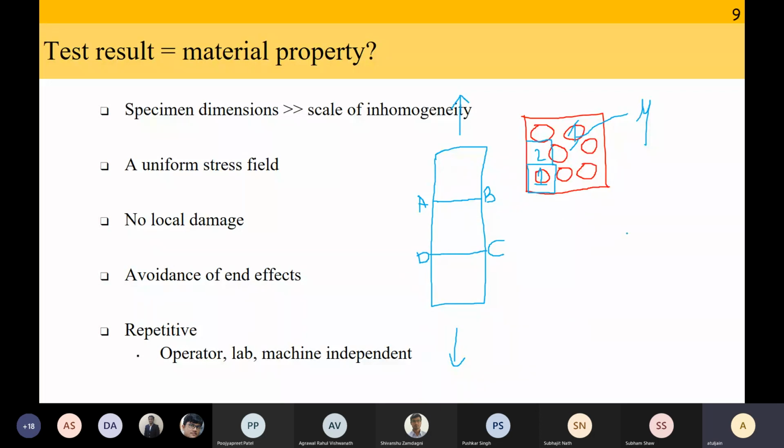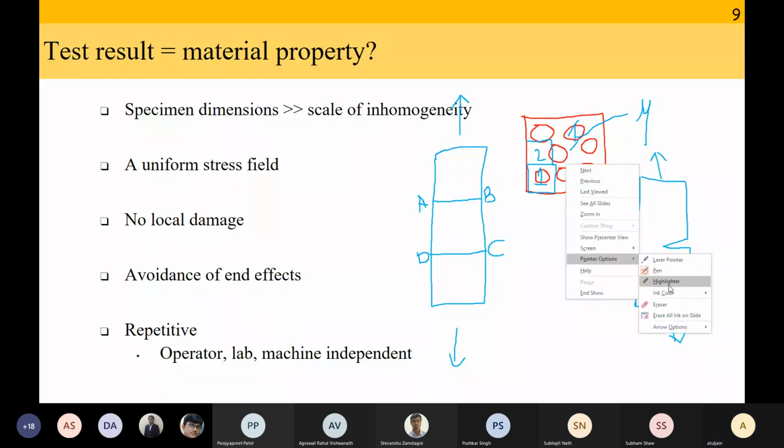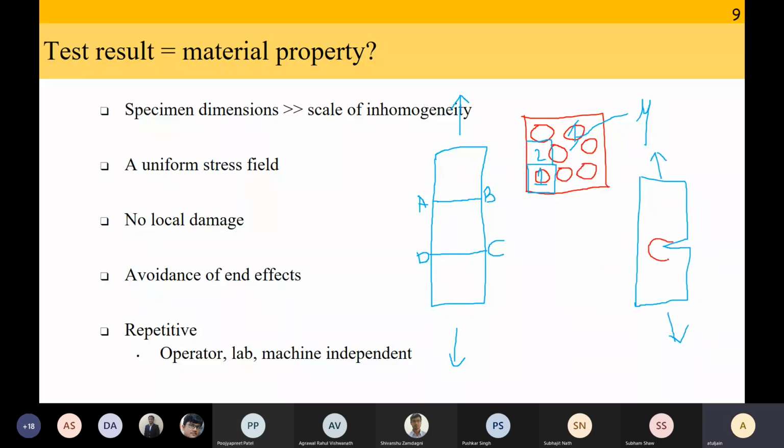If I do a test and if I test it like this, then I will not get the material property because in this region there is going to be stress concentration. Correct?